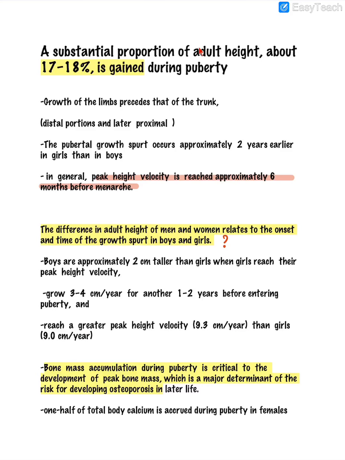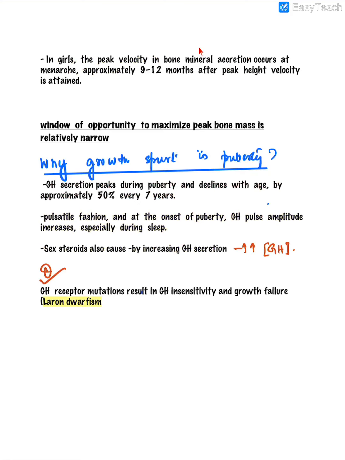The second important change that happens in the period of puberty is the bone mass accumulation. Around 50 to 70% of the calcium deposition in the bones happens during puberty. So the window of opportunity to maximize the peak bone mass is very narrow. It is in these pubertal years that an adequate calcium rich diet must be given. Otherwise these children will later on develop osteoporosis early in their life.